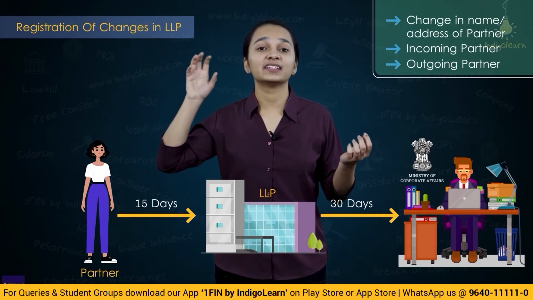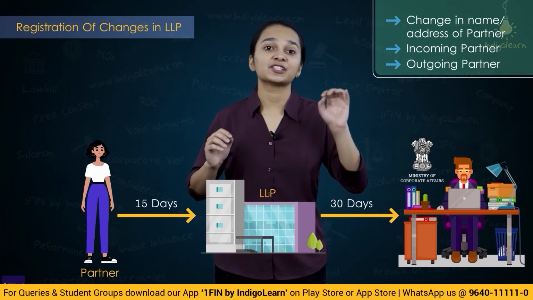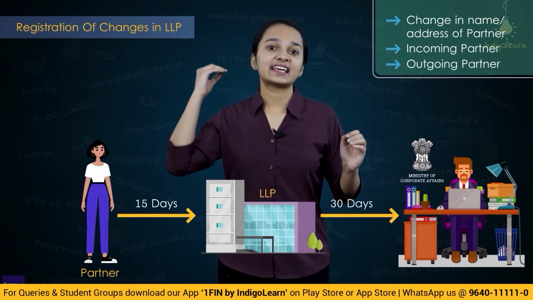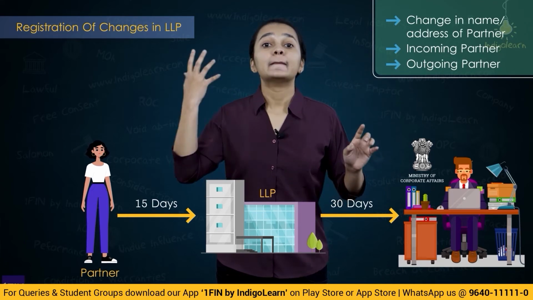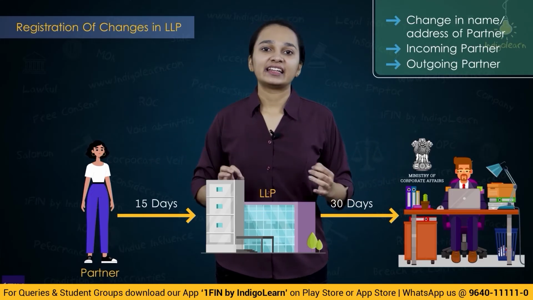Could be within 30 days from the date when a person joins as a partner, or within 30 days from the date when the person ceases to be a partner. And in case there's any change in the name and address of the partner, that also has to be informed by the LLP to the registrar within a time span of 30 days.